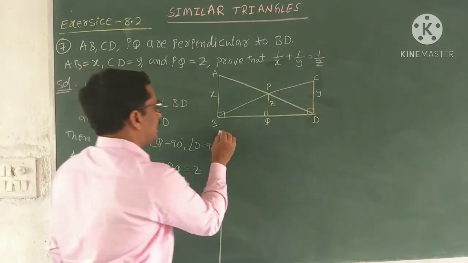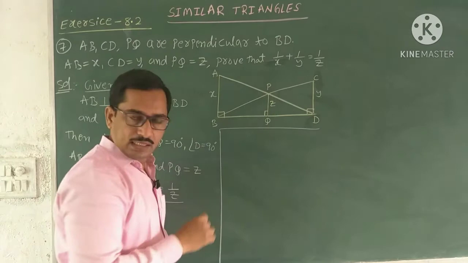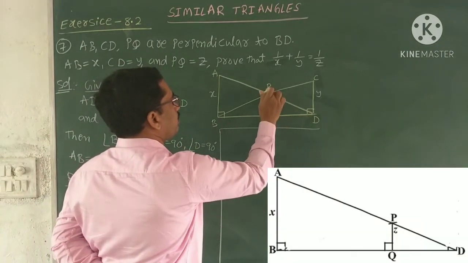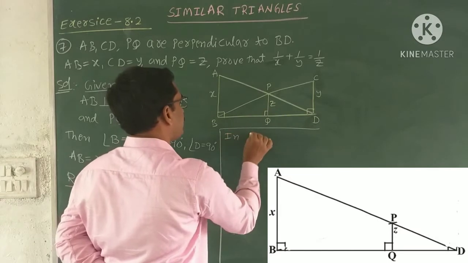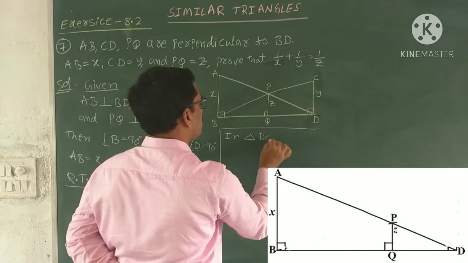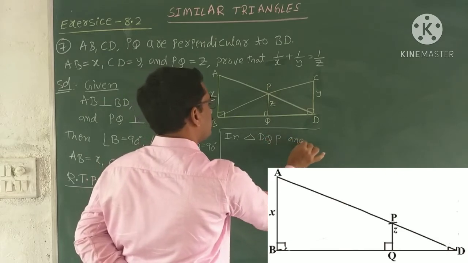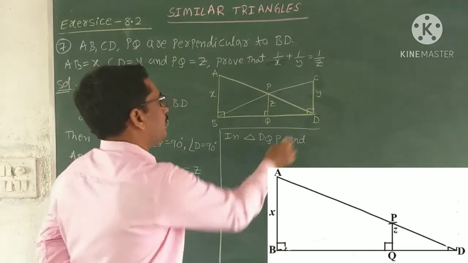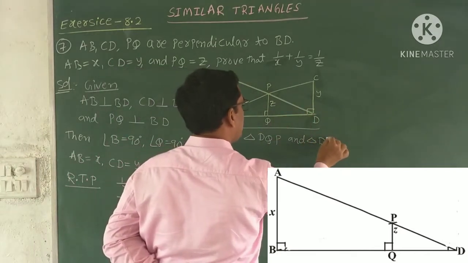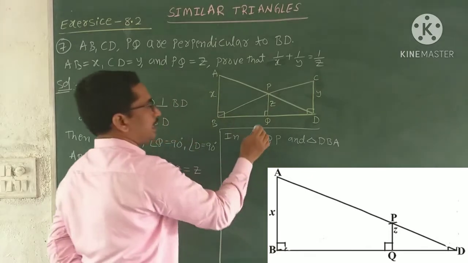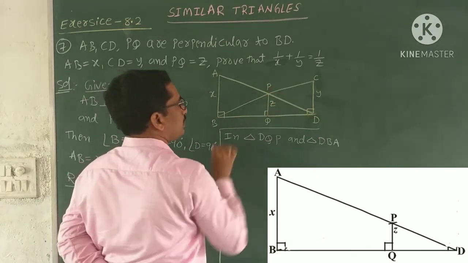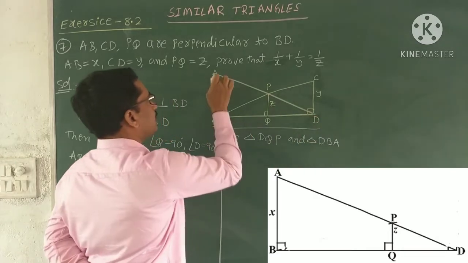Now for this, select the triangles. Here I am selecting the triangle DQP, and the second triangle DBA. So this is the triangle DQP, and the second one is DBA.